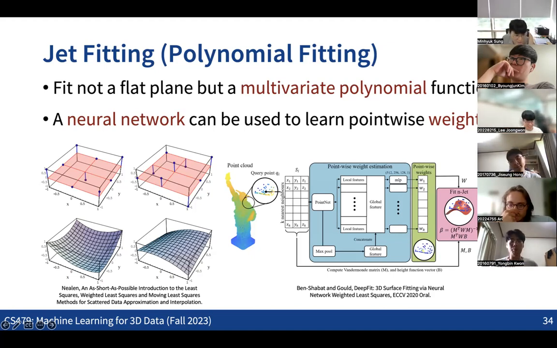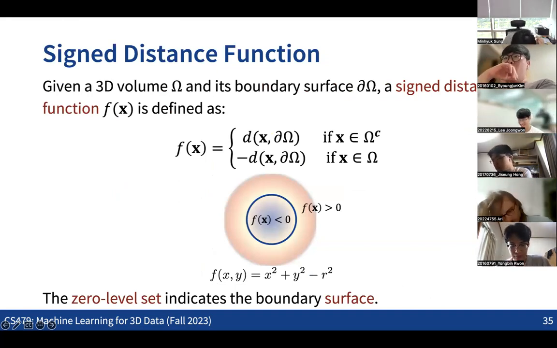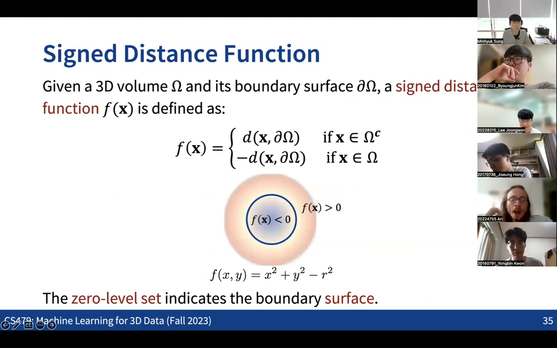But basically, given this surface normal information, what we are going to do is recover the implicit function. And how can we define the implicit function? The implicit function is quite a general idea for representing a 3D shape as a function. But there can be multiple ways that we can define the implicit function for the 3D shape.